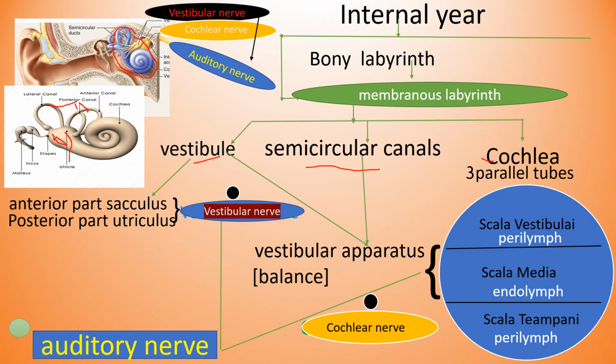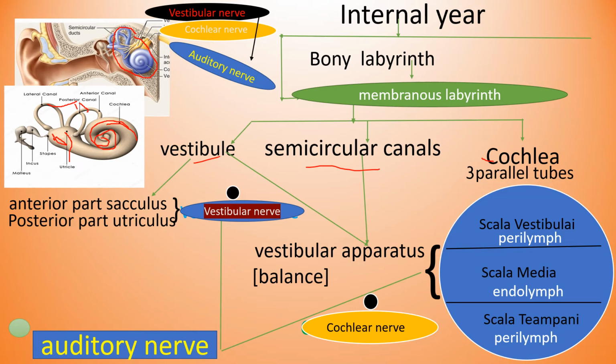Now, about the cochlea. The cochlea is a spiral shaped structure. It has 3 parallel tubes. Look at this picture here. This is the cochlea, and it has 3 parallel tubes, 1, 2 and 3.